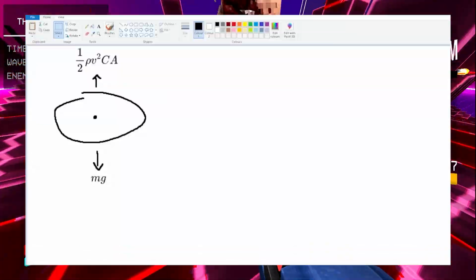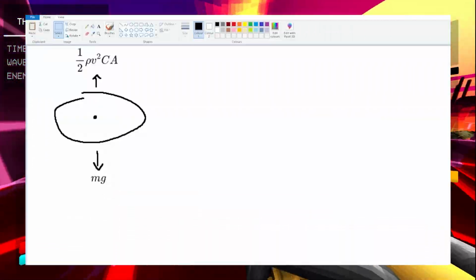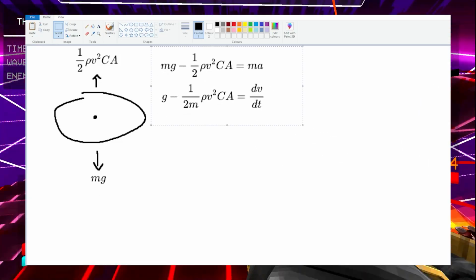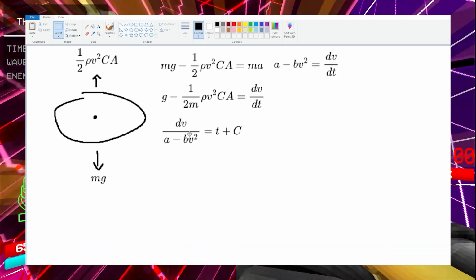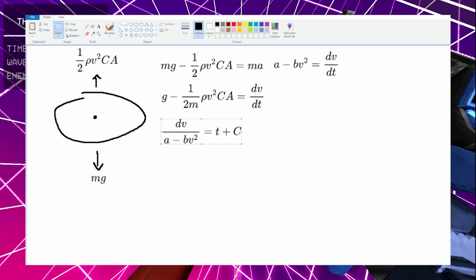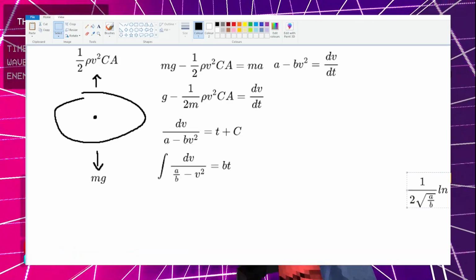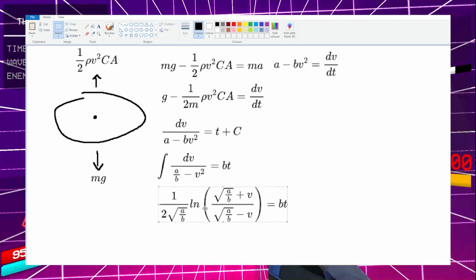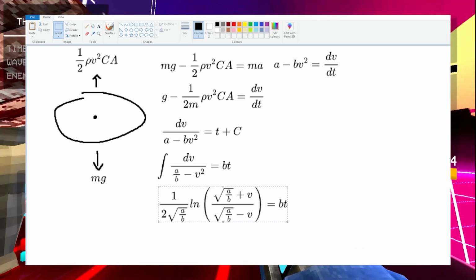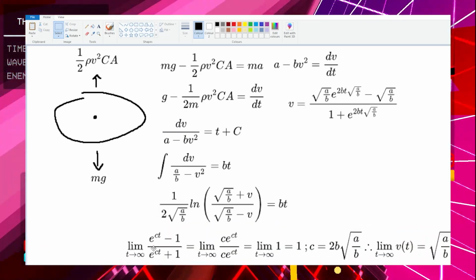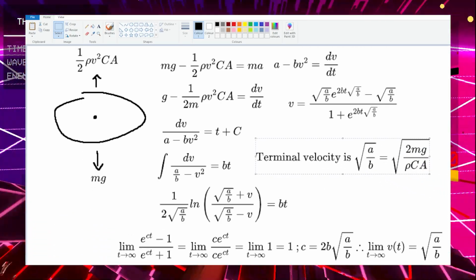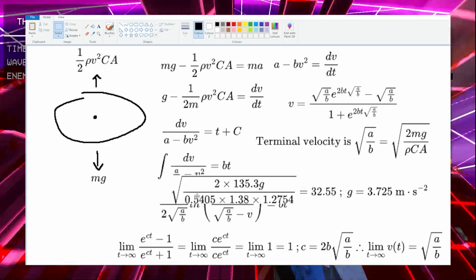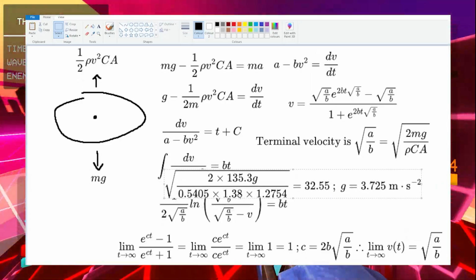Assuming weight and air resistance are the only two forces acting on the watermelon, we can solve this differential equation. Equate the constant of integration to be 0, since the initial velocity is 0. Get the function of time in terms of velocity by getting the inverse function, and then apply L'Hôpital's rule to get the terminal velocity formula. Inserting all our values, we get a g value of 3.725 meters per second squared.